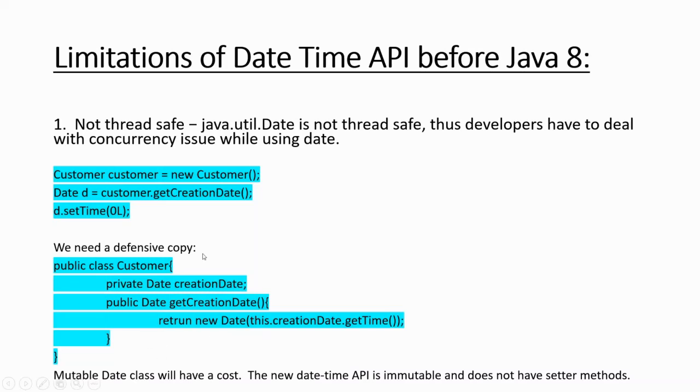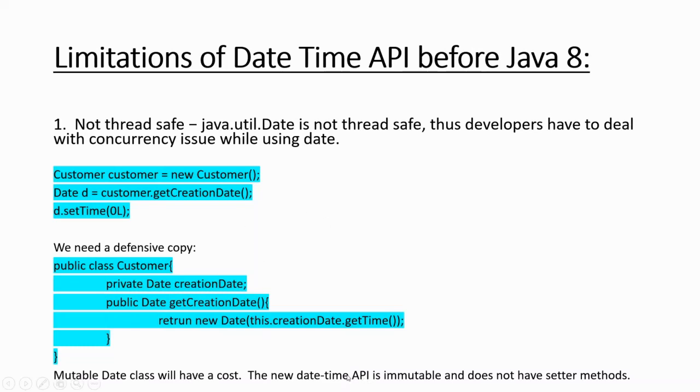Such a defensive mechanism we had to deploy in our code. Since the date class is mutable, we have some cost: we have to write our own logic to make it secure, to make it thread safe.